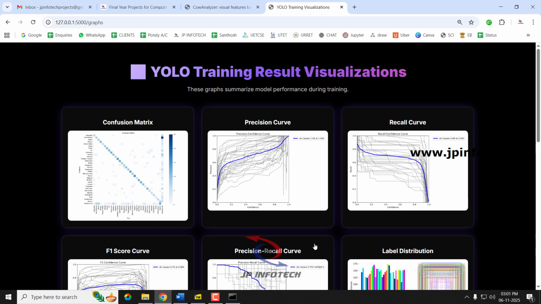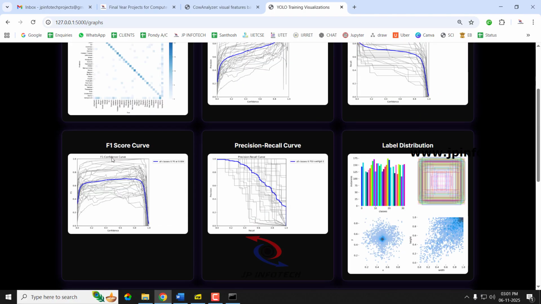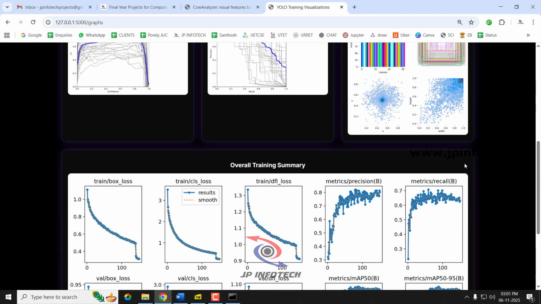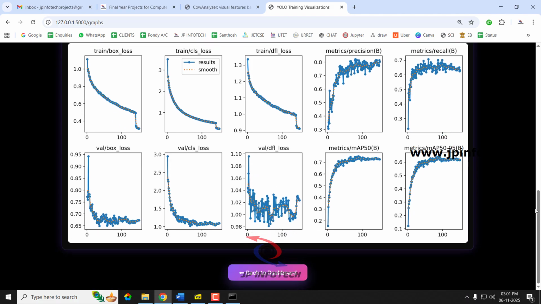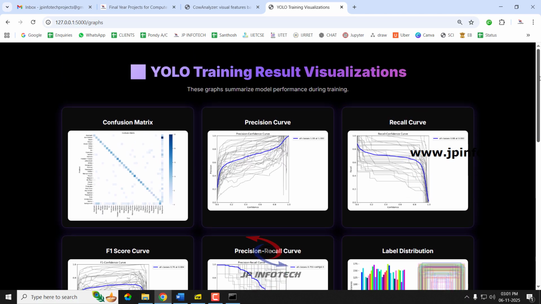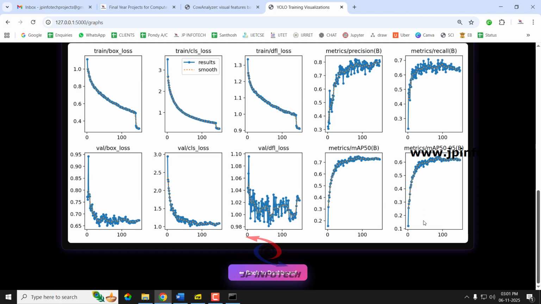So YOLO training result visualization. So here you can see the confusion matrix of the graph, and you can see the precision curve, and you can see the recall curve, F1 score curve, precision recall curve, and label distribution. And you can see the overall training summary of the graph that is generated during the YOLO V8 model training.